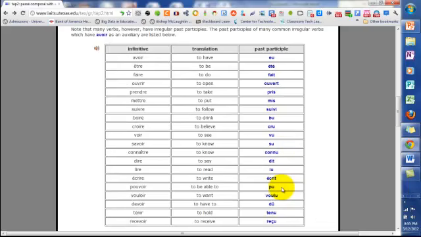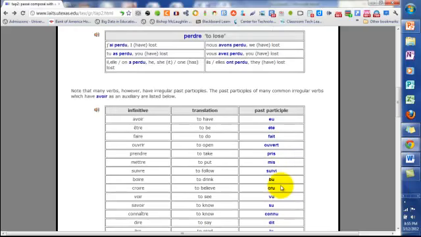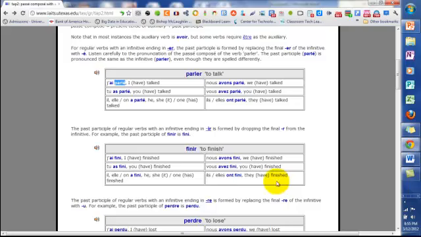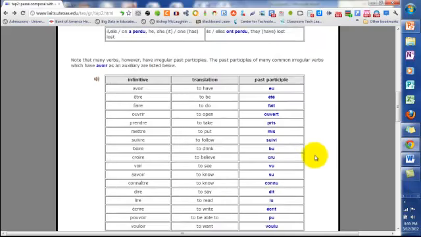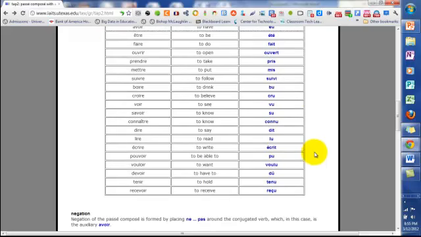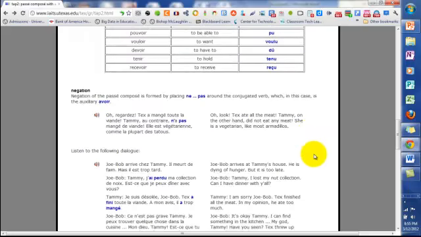Alright? We'll go over those individually later, but just to give you an idea, not every verb will be formed like these three right here. Some will be irregular, but we'll go over those as needed in your book. Alright? To form the negative of a verb in the passé composé is fairly easy. The negation is simply formed by putting the ne pas only around the conjugated verb, which means the verb avoir that we've been using so far.